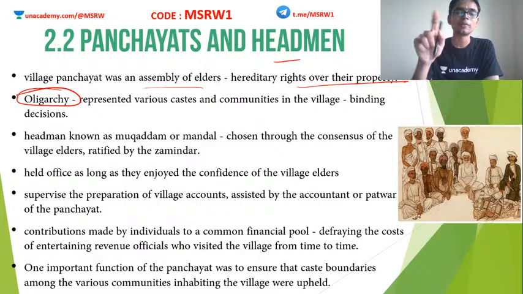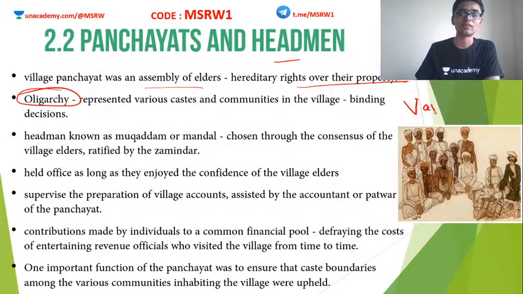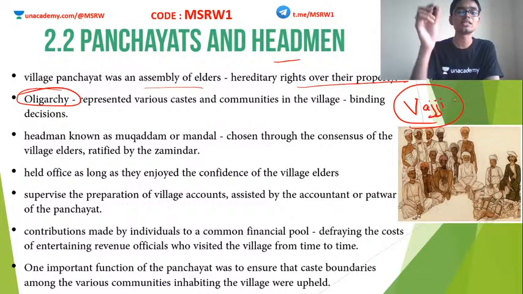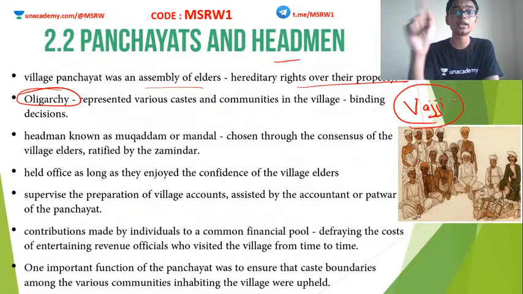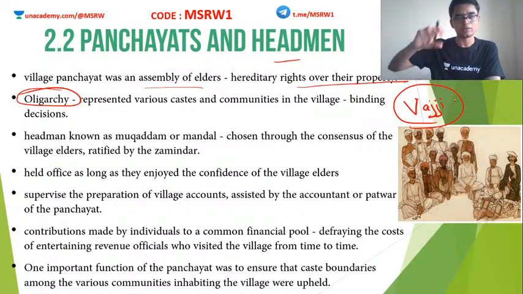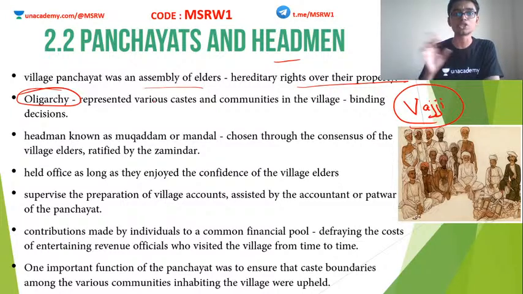If you remember in the Mahajanapadas, when I taught you about the Vajji kingdom, I mentioned that Vajji is one of the first oligarchies in the world. Not the first one, but one of them. In early times we see this as an example. So in an oligarchy, multiple people ruled together.